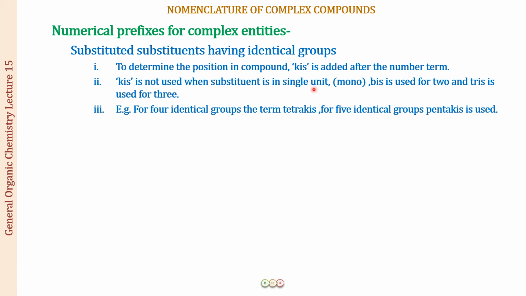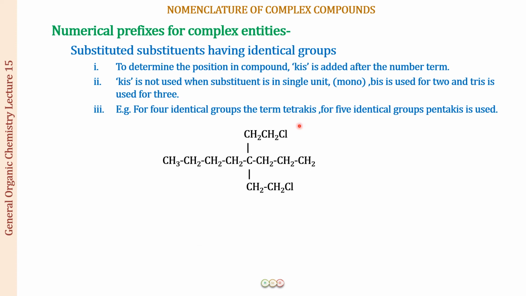So you will be using nothing if it is single. If it is going to be 2, you will be using bis. If it is going to be 3, you will be using tris. For 4, it is going to be tetrakis, pentakis, and then it is going to be the same type of word root with a kis behind that. All right, a hexakis, a heptakis. Let us see now an example for this.